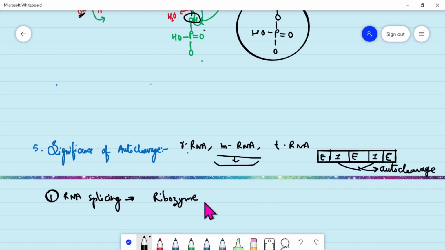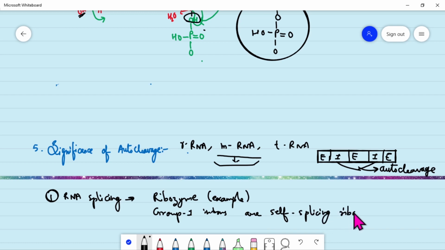Similarly, group 1 introns are an example of auto splicing. Group 1 introns are also self-splicing ribozymes.